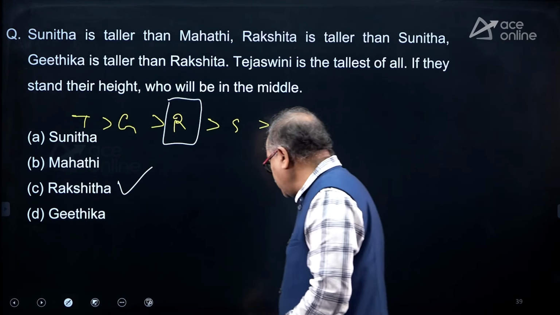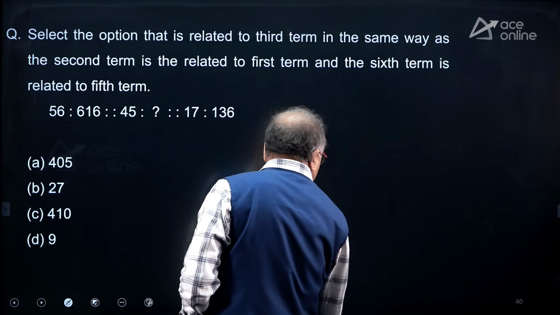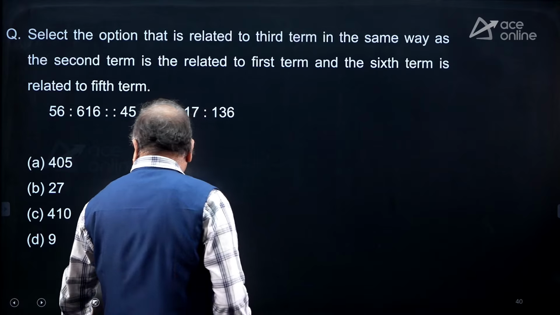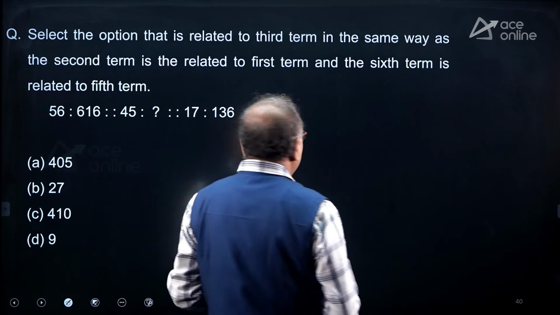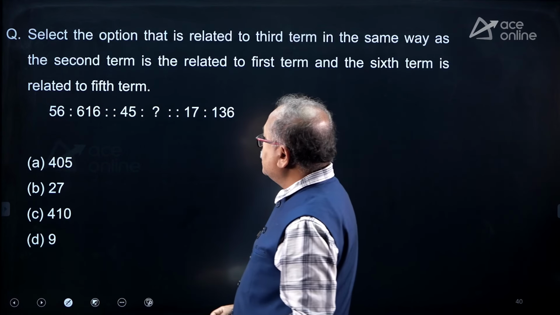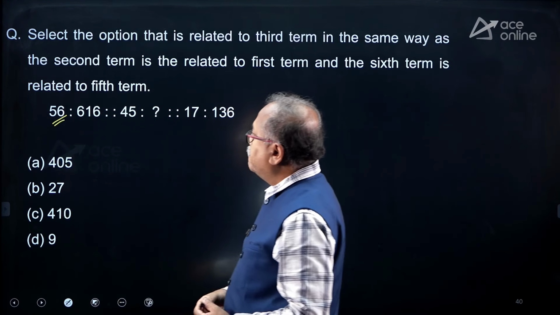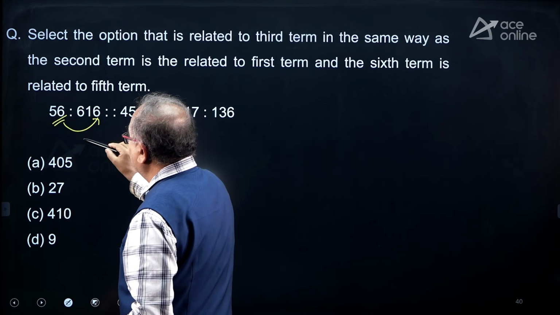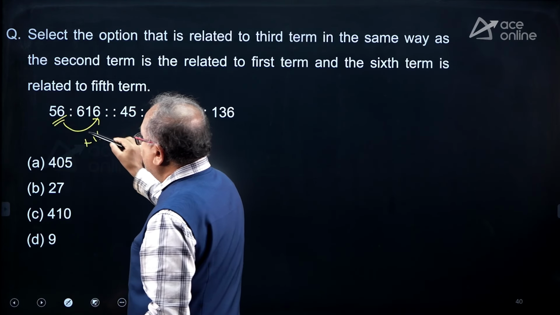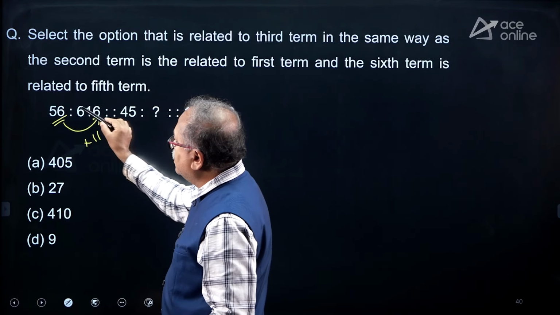Let us move on to the next. What is said in this particular one? How are they related here? 56. If I notice clearly, multiplying this by 11: 6 plus 5 is 11, carry 1, 5 and 1, 6.